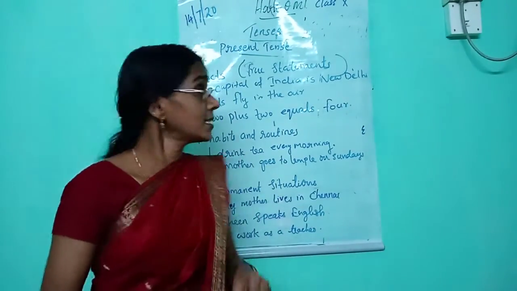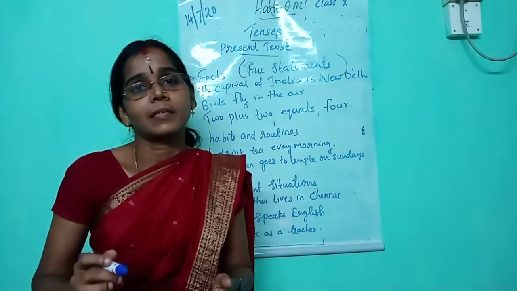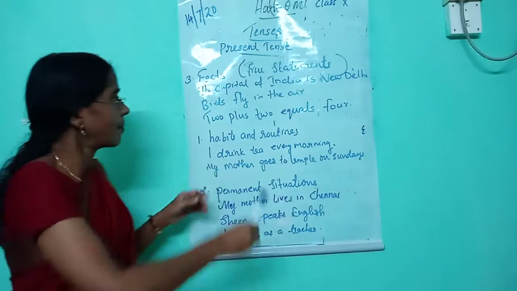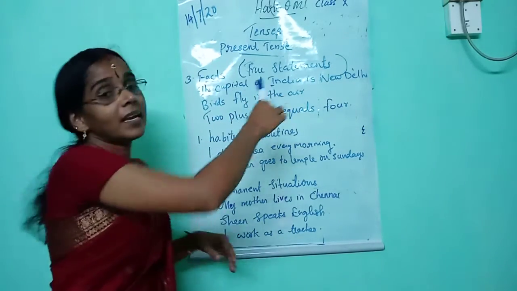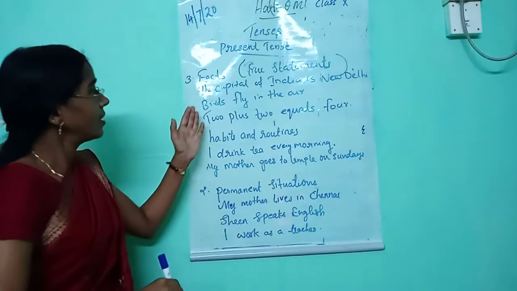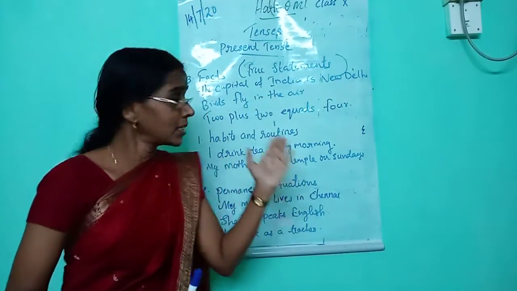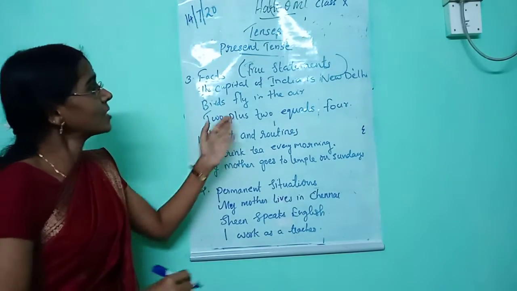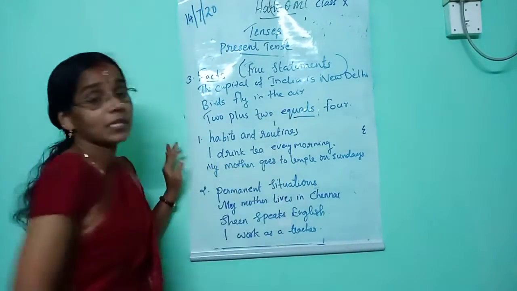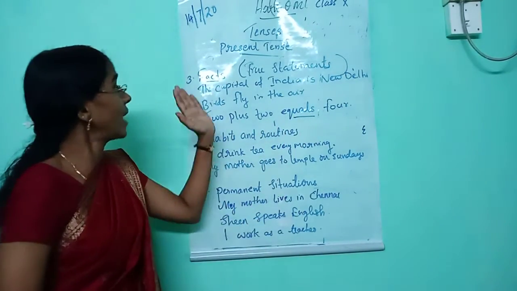Now next one is facts. What do you mean by facts? True statements, statements which are true. For example, the capital of India is New Delhi. Birds fly in the air. That's also a true statement. The next one, 2 plus 2 equals 4. That means we use simple present to express facts.